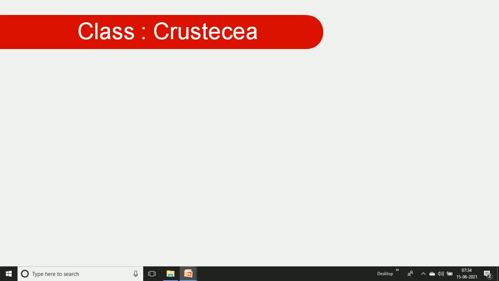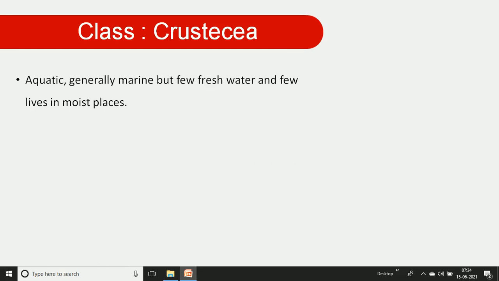Then we go to the mandibulate classes. You know that the Mandibulata is divided into 3 classes, and the first class is the Crustacea. A characteristic feature of crustaceans is that they are specifically aquatic animals. Generally, some are marine, and a few are freshwater.